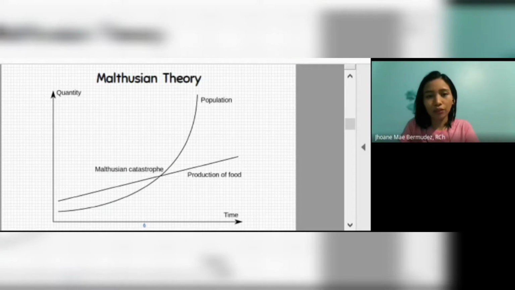If you put these two lines together in one graph and compare them, they would intersect at some point. After this point, the system breaks down. Famine, war, or disease have to prevent the population from exceeding the food supply. This is called the point of crisis, also known as the Malthusian catastrophe.